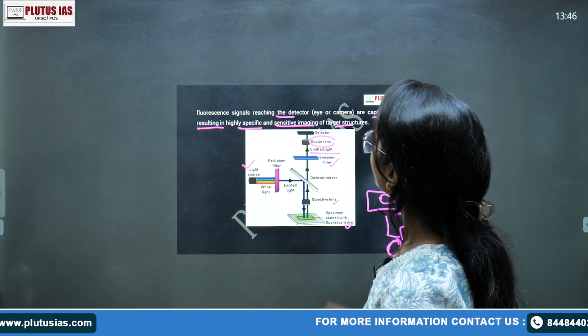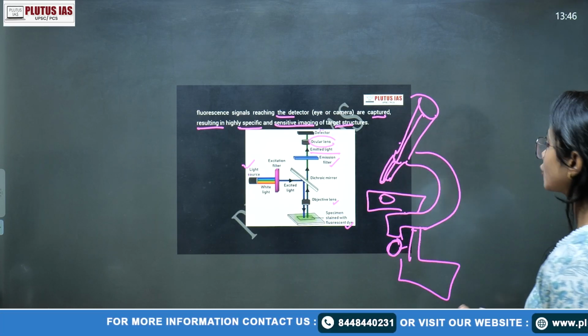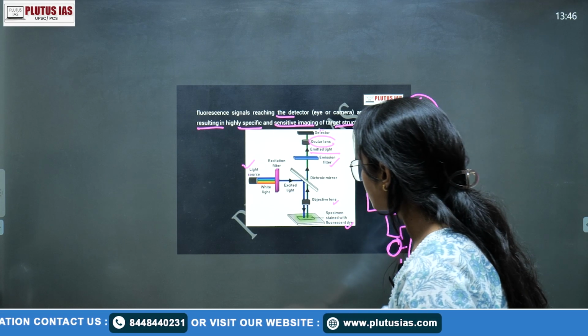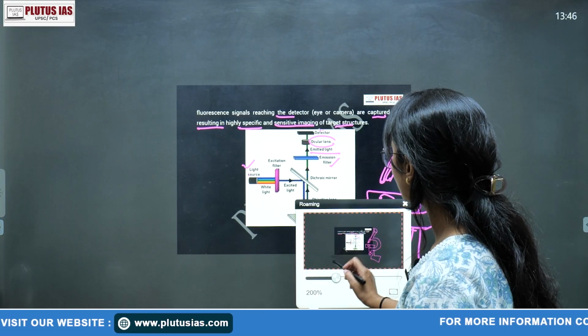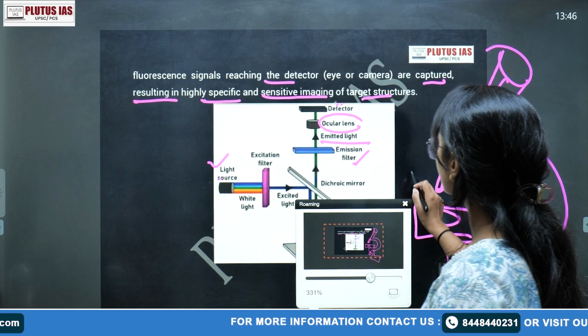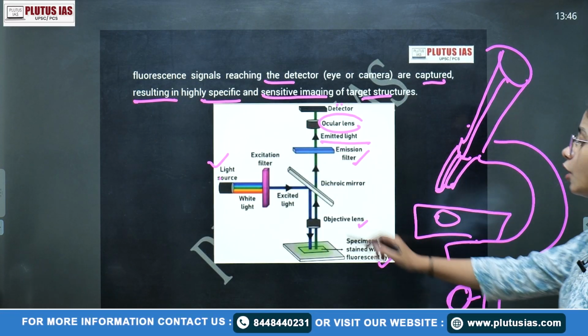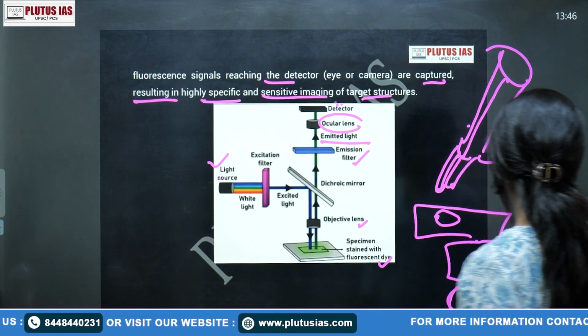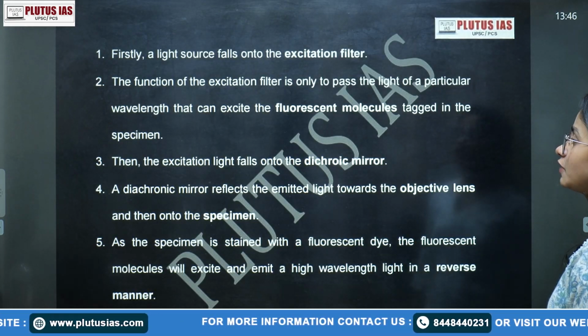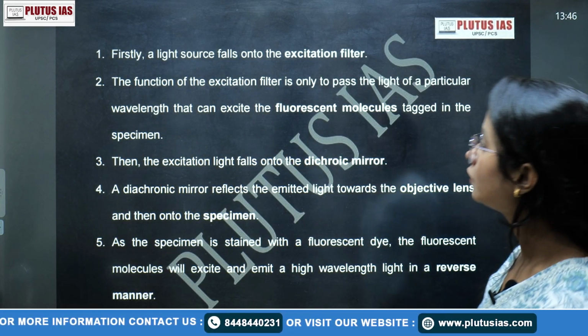And now here on the detector you will see. So basically, if you just want to see the diagram, this is the basic principle of fluorescence microscopy. What happens in that? Your substance or the specimen is colored with a specific kind of fluorophore. Okay, so this is the working mechanism.